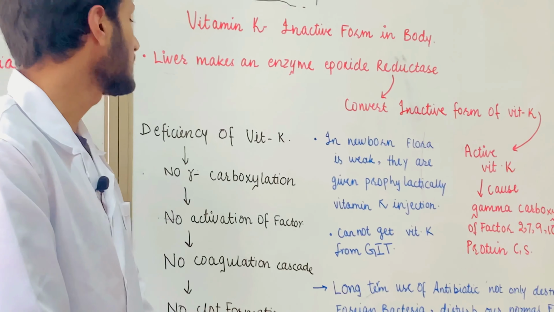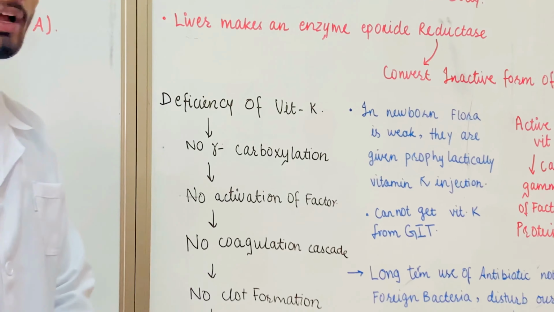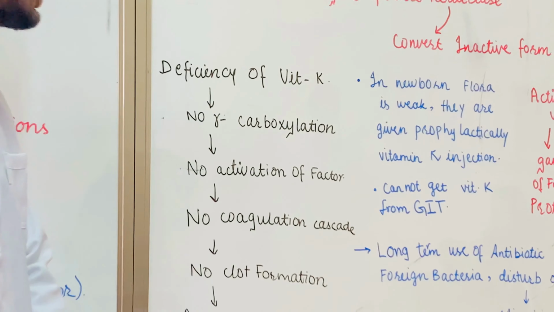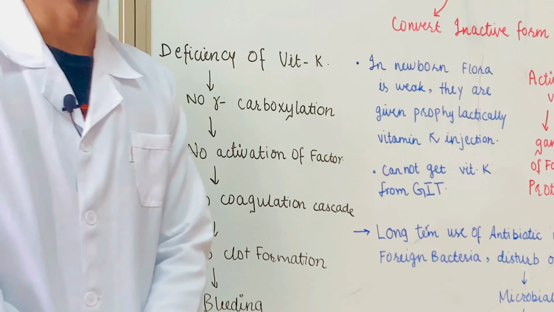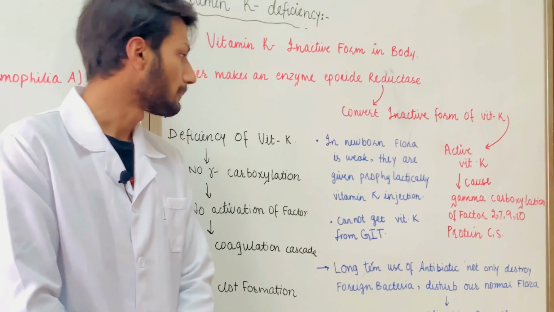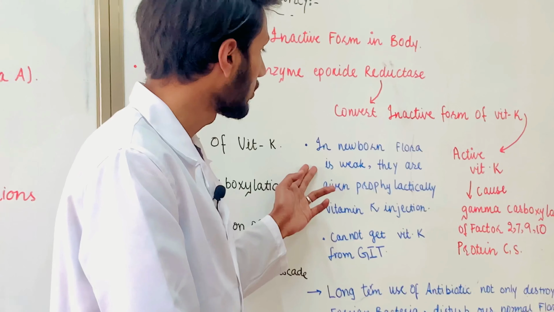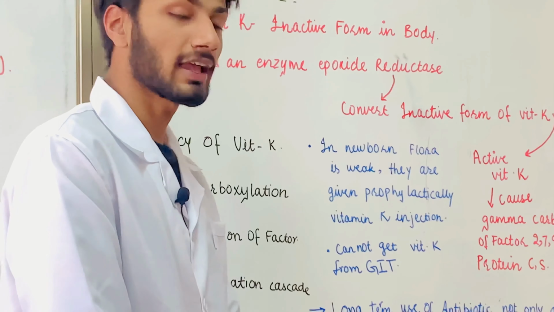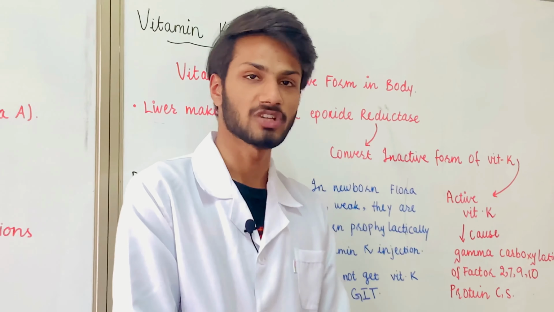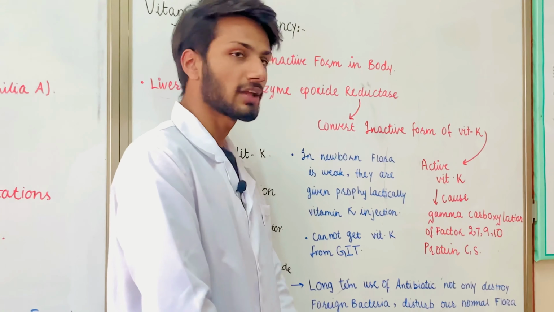If there is a deficiency of vitamin K, there is no gamma carboxylation and no activation of the factors, so there is no coagulation cascade and no clotting factors, and the bleeding cannot stop. In the newborn, the gut flora is weak, so they cannot get vitamin K from the GIT, and we can give prophylactic vitamin K injections.